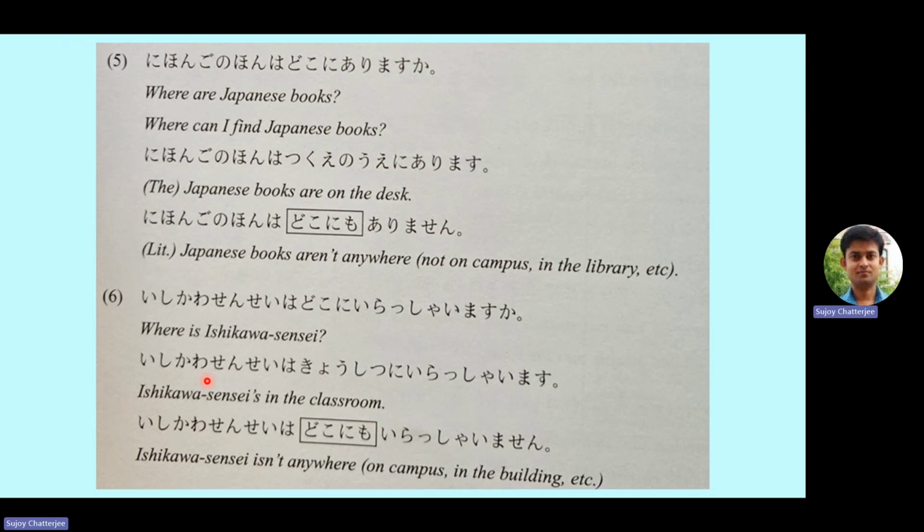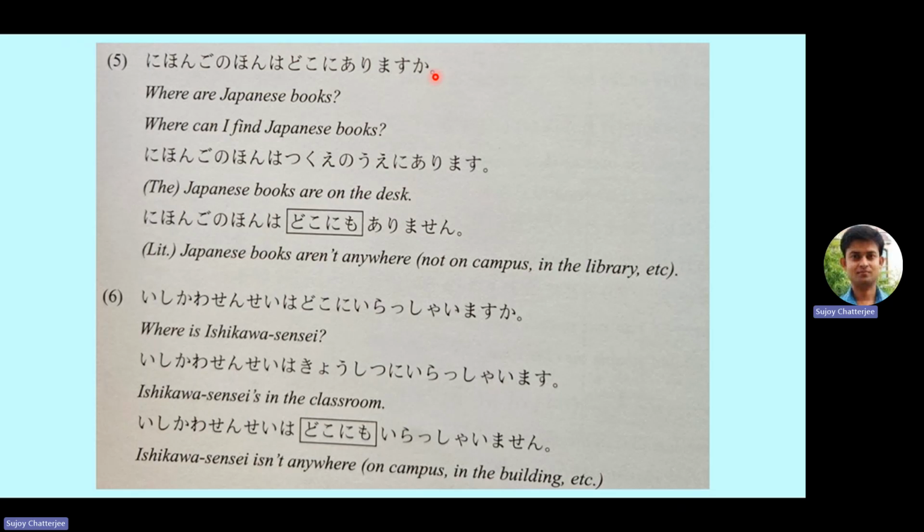Nihongo no hon wa doko ni arimasu ka? That means where are the Japanese books? Doko means where, and doko will be followed by ni because of the location marker. So Nihongo no hon wa doko ni arimasu ka? Where are Japanese books, or where can I find Japanese books?